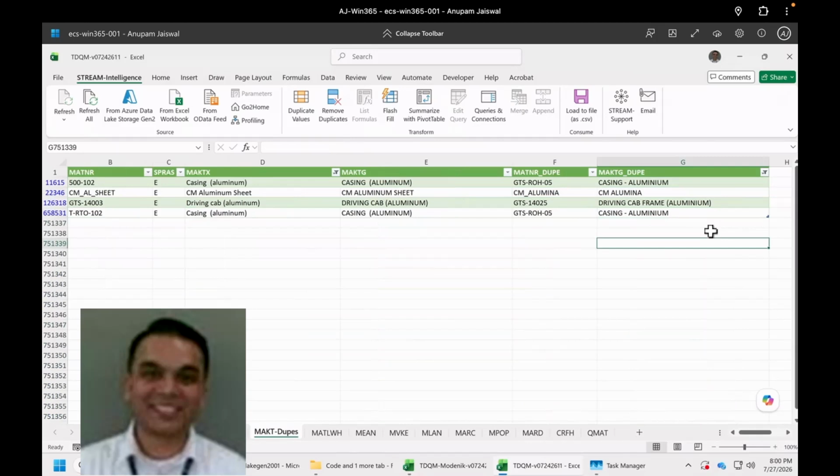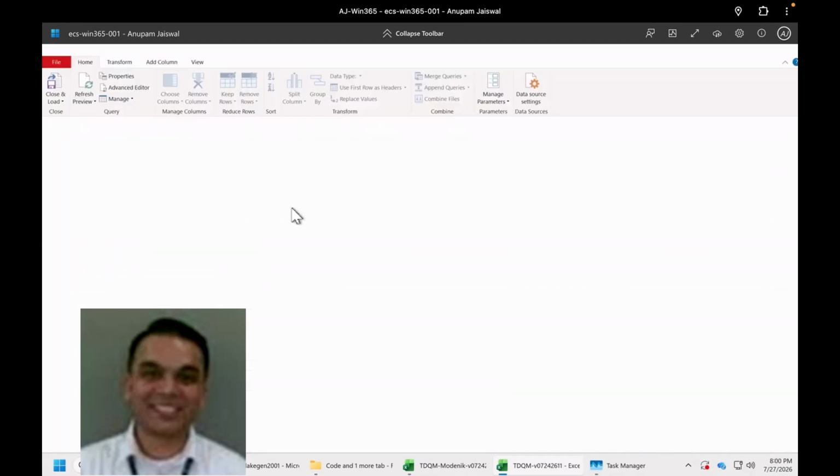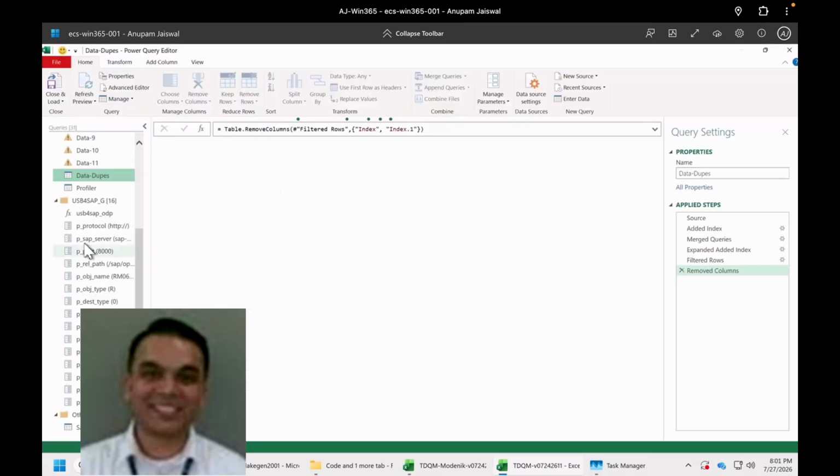So it is finding not only the materials which match the exact text, but also which have a fuzzy match. Now, if you've not seen fuzzy match, I want to show you quickly how that works. There's no coding involved. This is the exciting part. All we did was use an inbuilt tool in your Excel or Power BI or Azure Data Factory, where I can do a fuzzy match.